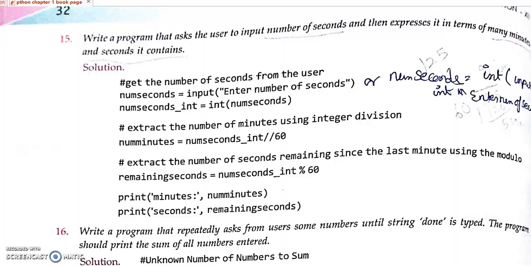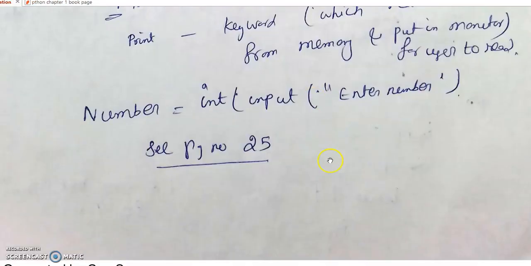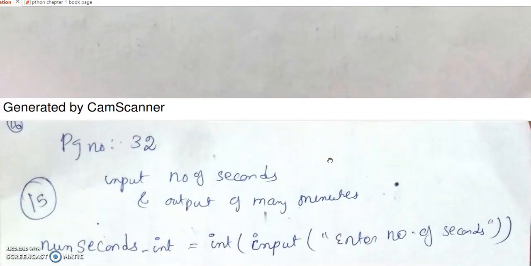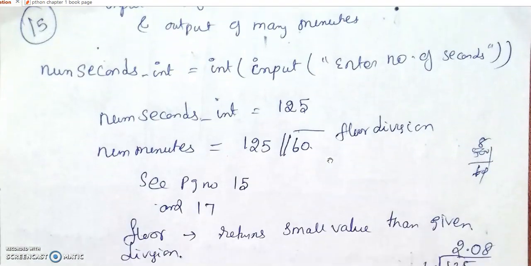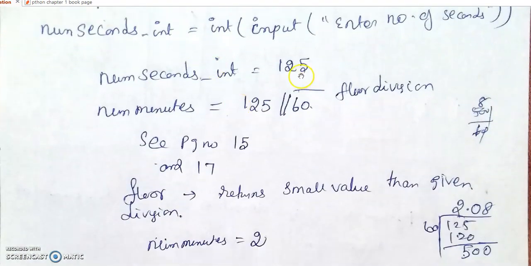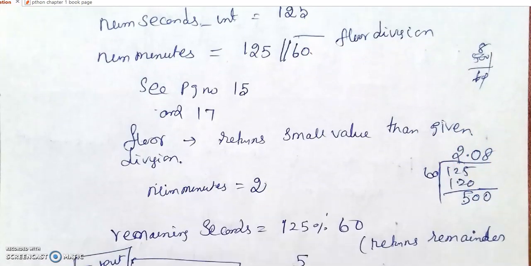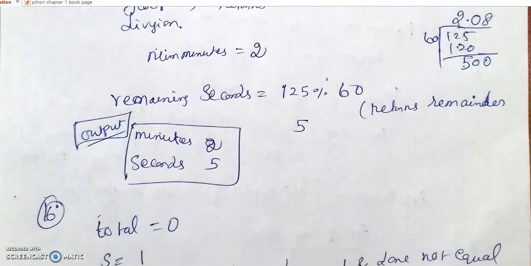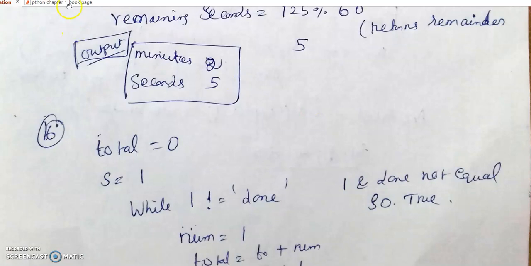This is explained here. I have given 125 seconds as an input. 125 divided by 60, how many minutes are there? 2 minutes are there. The remaining seconds are 5, that is 2 minutes 5 seconds. So it will print 2 minutes and 5 seconds. Okay, understand?